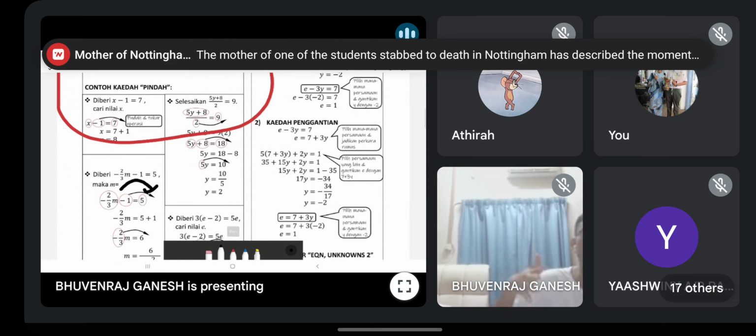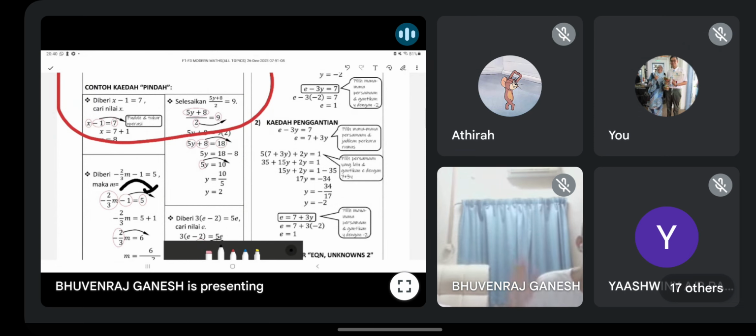Shift to the right hand side. Dari belah kiri, kamu bawa belah kanan. From left hand side to right hand side. Okay, always use this concept. Okay, and guys, one more thing. When like this, how you find the M? Macam mana kamu cari M usually?